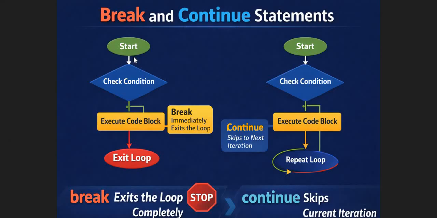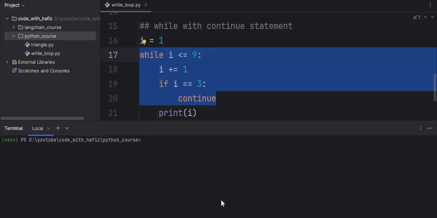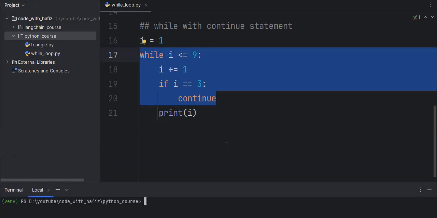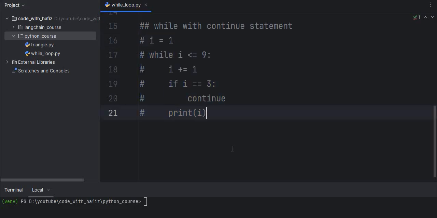So those are the break and continue statements in Python. I hope you understand the break and you also understand the continue. The continue statement skips the iteration, and the break statement will break immediately and exit the loop when the condition is met. So let me run one more example of how the while loop actually works in real world applications.